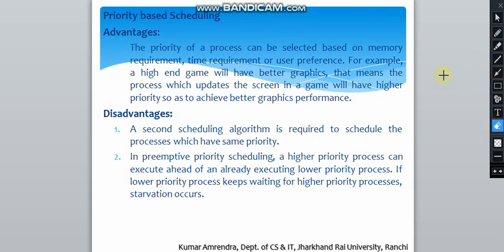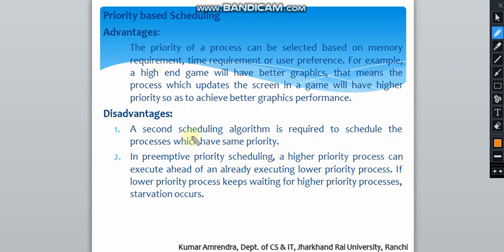So this is the next CPU scheduling algorithm, that is priority based scheduling, and the advantages are the priority of a process can be selected based on memory requirement, time requirement, or user preferences. So for example, a high-end game will have better graphics. That means the process which updates the screen in a game will have higher priority so as to achieve better graphics performance. So while using game, the graphics will be more used.